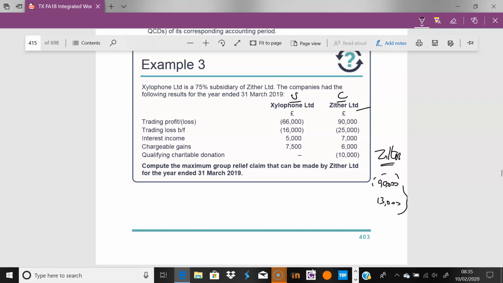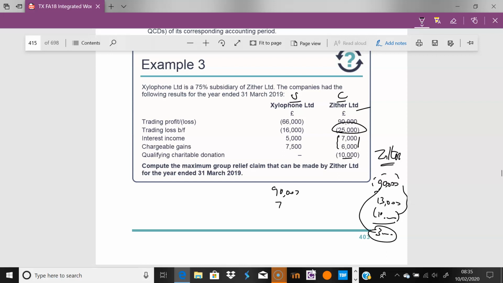And then, in effect, you would probably love to say, well, okay, I'll do 7,000. Perfect world, take the 13,000, knock out the 10, you have 3. This is not how it works, by the way. Then you have 3, then you have 93, basically, in effect, right? Preserve these because you can use this against total profits in the future. But no, HMRC are like, no, here we are.